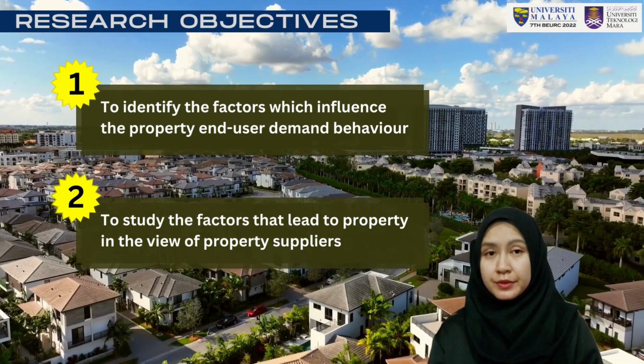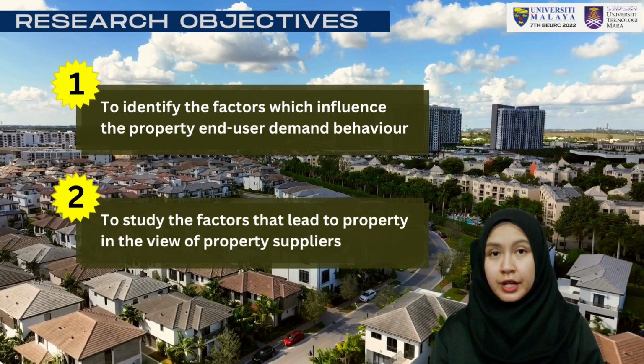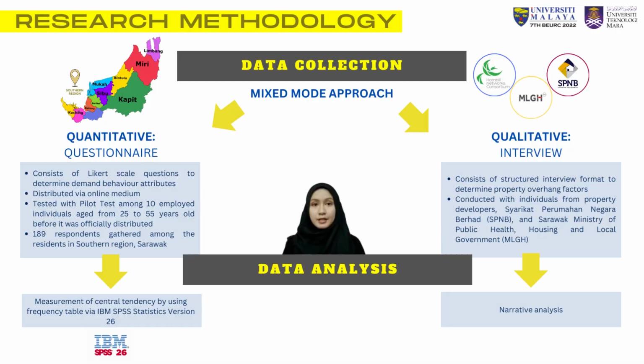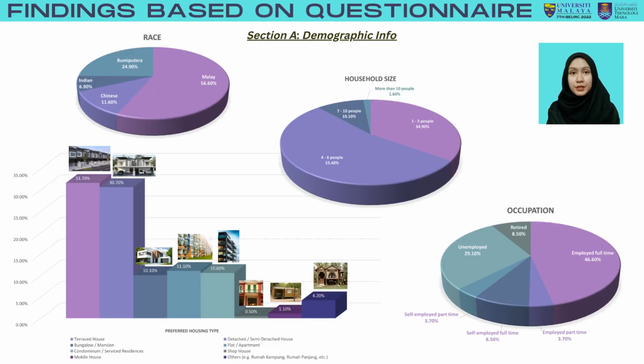Therefore, this research aims to study property users' demand behavior and to investigate factors that lead to property overhang from the supplier's perspective. This study used a mixed research methodology comprising a quantitative approach through questionnaires and conducting interviews. Meanwhile, frequency table via IBM SPSS statistics and narrative analysis are used for data analysis purposes. Based on the questionnaire, 46 individuals make up the majority of households, and terrace homes are the most popular type of housing among the respondents.